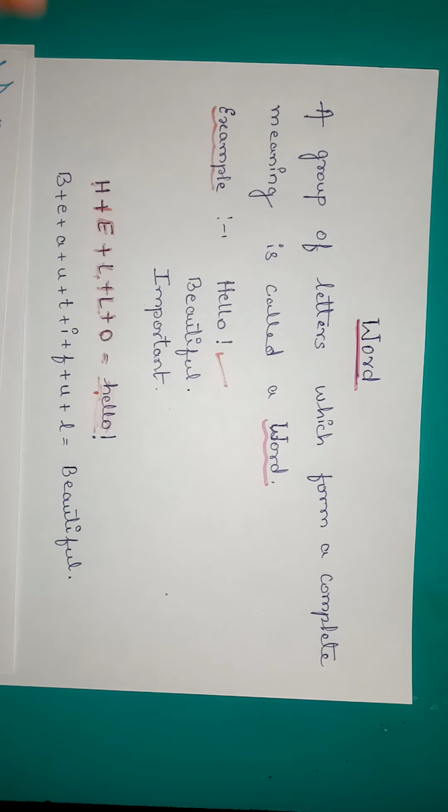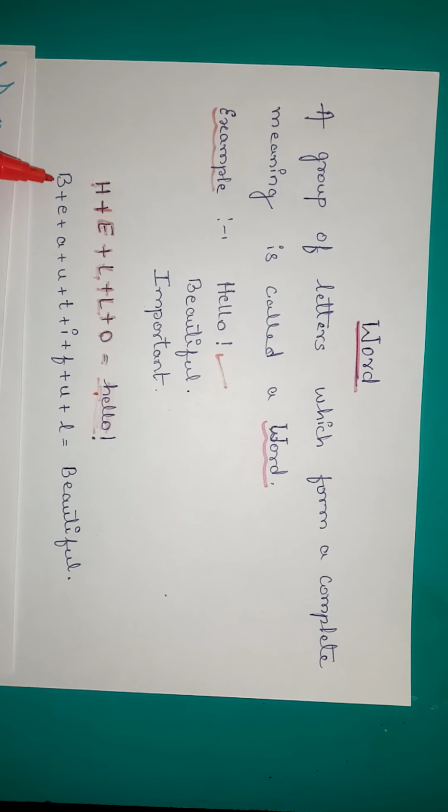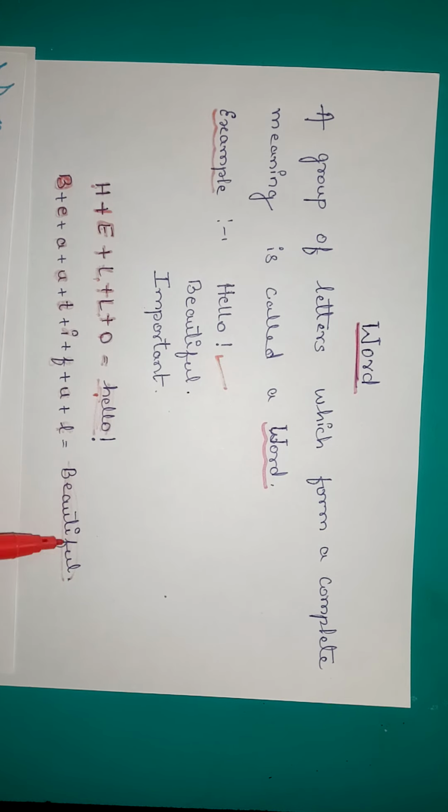When some letters written together forming a word which is giving a meaning is called as word, okay? Same you can see here. B, E, A, U, T, I, F, U, L. When we add all these letters to make one complete word, what it becomes?